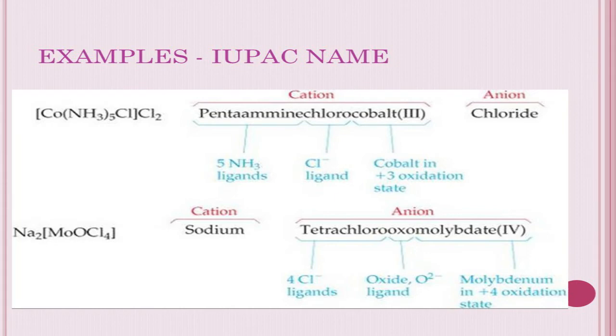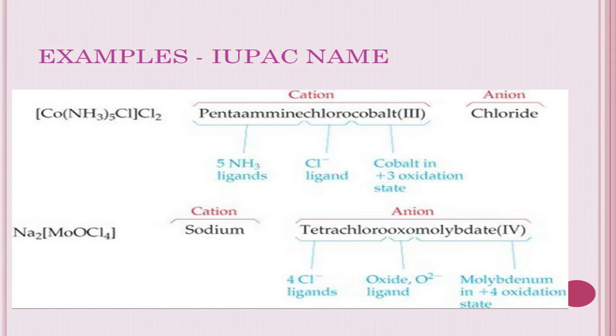Ligands gets over. What is the central metal atom here? Cobalt. It is a cationic complex. Why is it a cationic complex? Because Cl2 is the counter ion. Chlorine, we know that it is a halogen, a negative ion, isn't it? So the complex is a cationic complex. So cobalt is in the +3 oxidation state and the anion is the chloride.